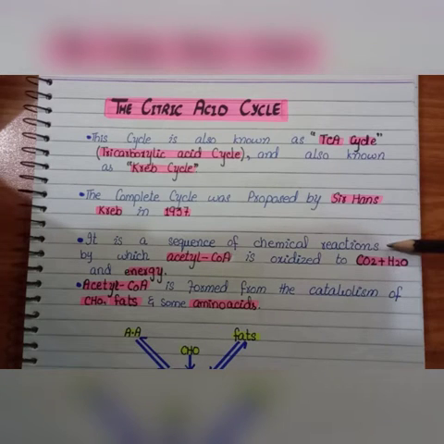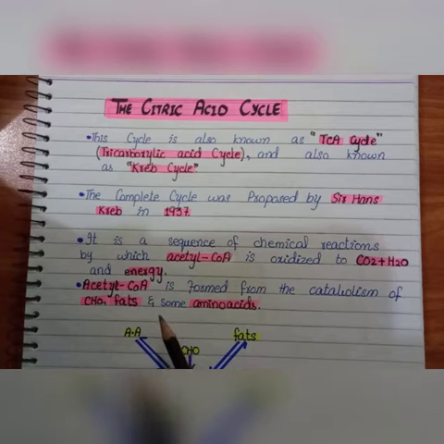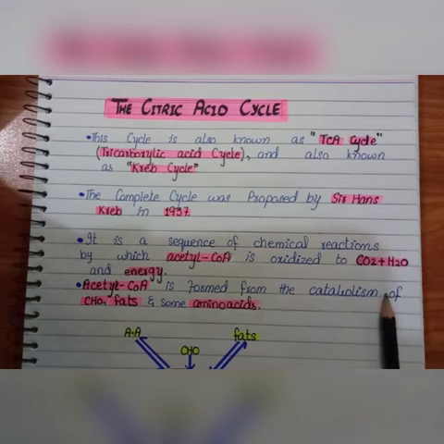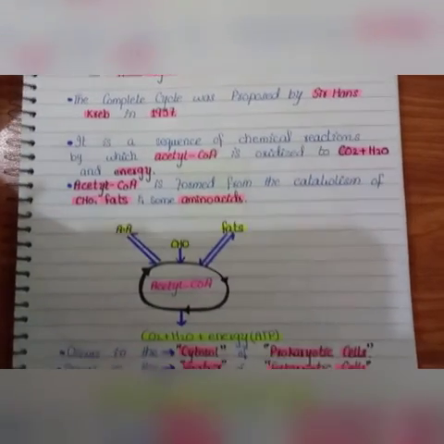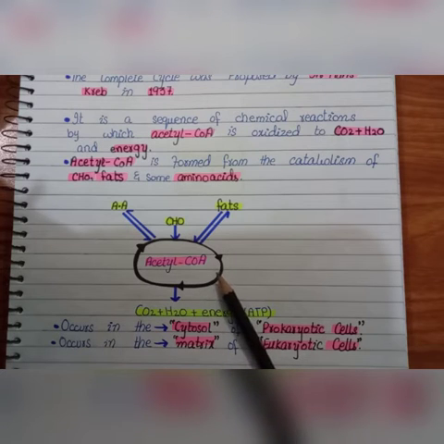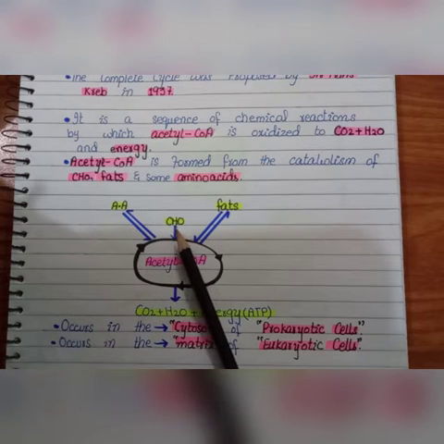It's a sequence of chemical reactions by which acetyl coenzyme A is oxidized to carbon dioxide, water and energy. In this reaction, the acetyl coenzyme A is formed from the catabolism of carbohydrates, fats and amino acids. So here we have the acetyl coenzyme A that is formed from the catabolism of amino acids, carbohydrates and fats.